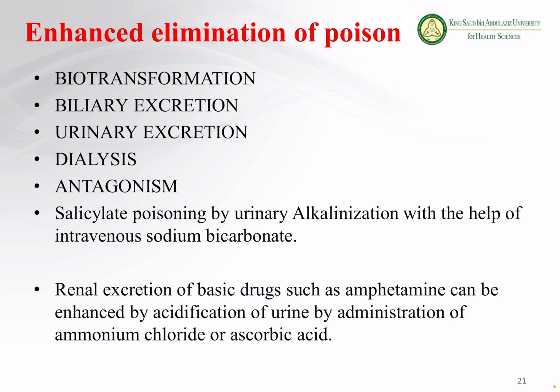The chemical name of aspirin is acetyl salicylic acid. So salicylate is an acid. If somebody has a poisoning with the salicylate, what we do is urinary alkalinization with the help of intravenous sodium bicarbonate. You have to make the urine alkaline, so that alkaline urine will take the acidic drug out.